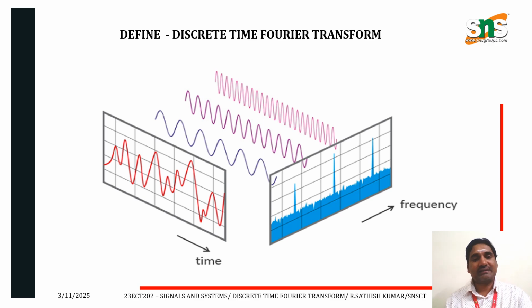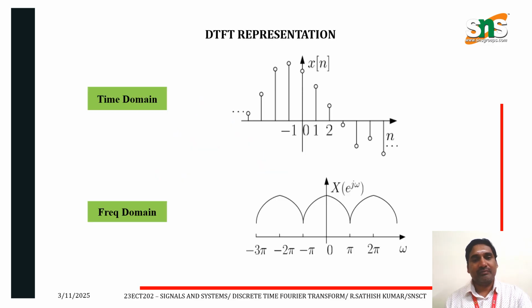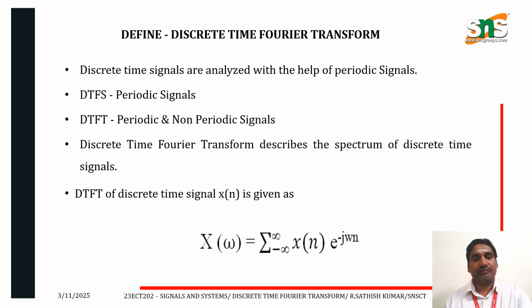Next one, discrete time Fourier transform. Discrete time Fourier transform is used for analysis of discrete time signals. It's the process of conversion from the time domain into frequency domain with the help of discrete time. This is the DTFT representation from time domain to frequency domain. Time domain with respect to n, x of n, can be given in terms of discrete time that can be converted into frequency domain in terms of X of e power j omega with respect to omega.